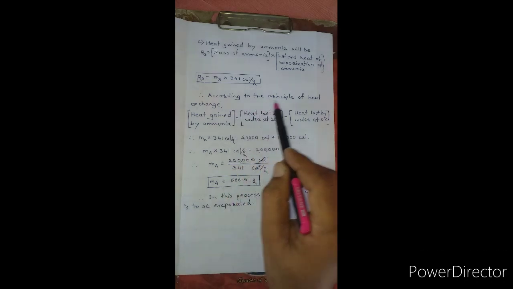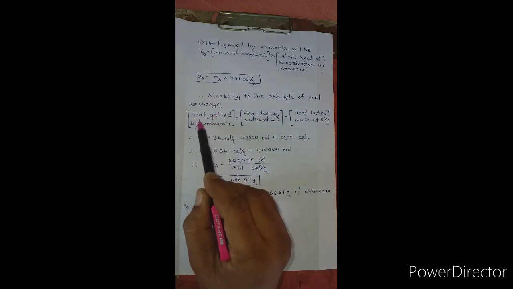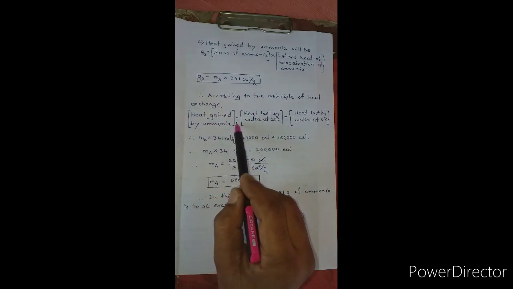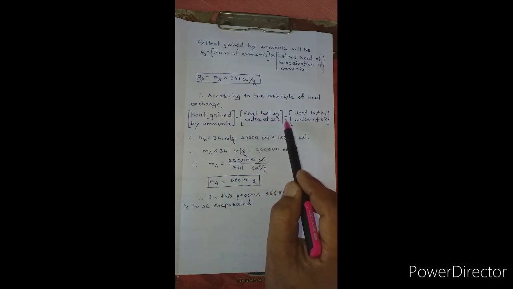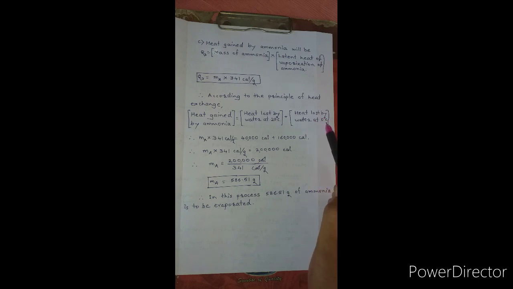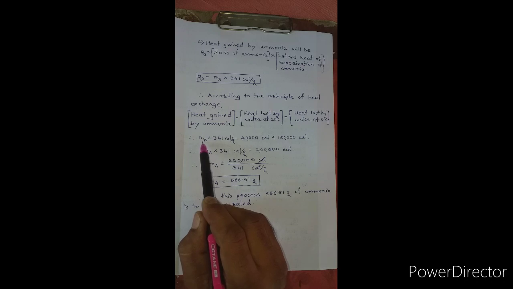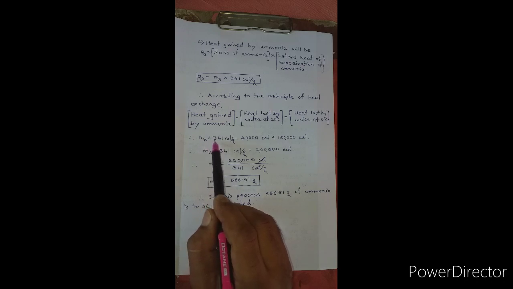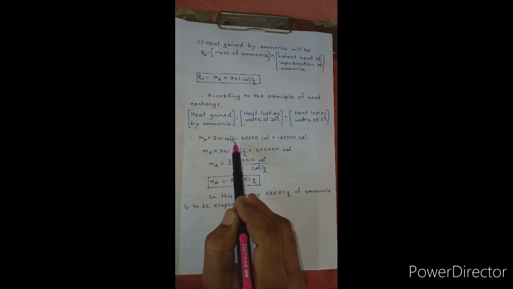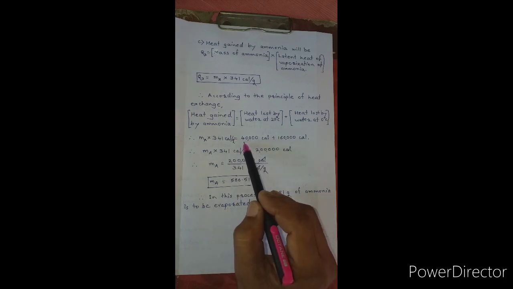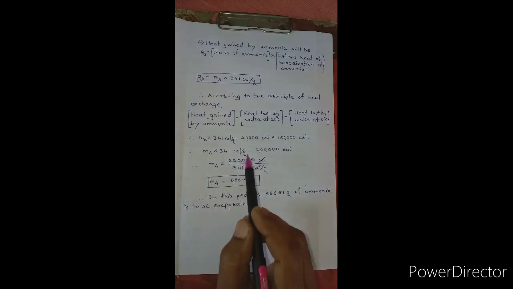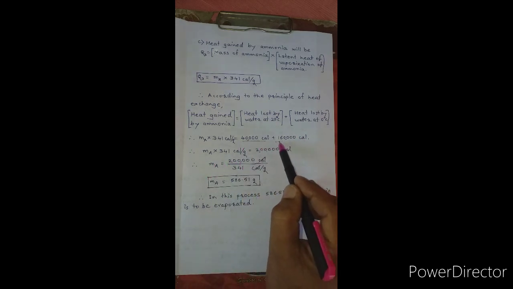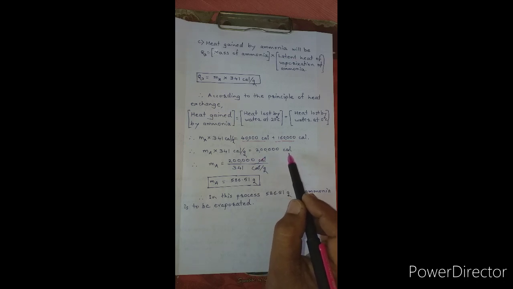Now, according to the principle of heat exchange, heat gained by ammonia is equal to heat lost by water at 20 degrees Celsius plus heat lost by water at 0 degrees Celsius. Therefore, we will get MA, that is mass of ammonia, into 341 calories per gram is equal to 40,000 plus 1,60,000 calories. Therefore, now this summation will be equal to 2 lakh calories.